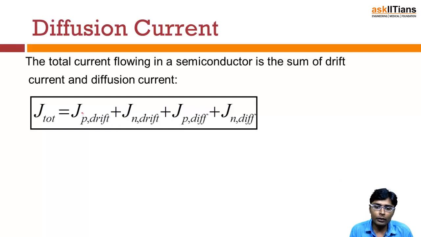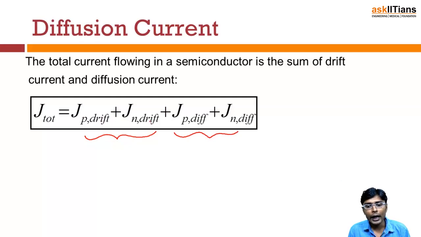Whenever you apply an electric field, there will be a flow of current due to the drift component. But there will also be a concentration gradient formed, and due to that the diffusion current will also flow in the device. So the current in a device is due to drift as well as diffusion. The drift has two parts, due to holes and due to electrons, and diffusion is also due to two parts, one due to holes and another due to electrons.